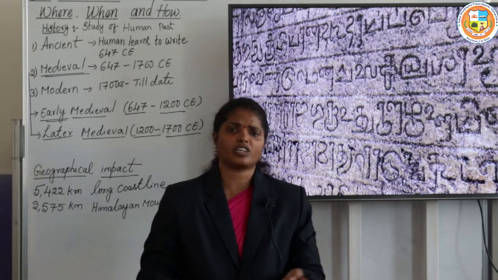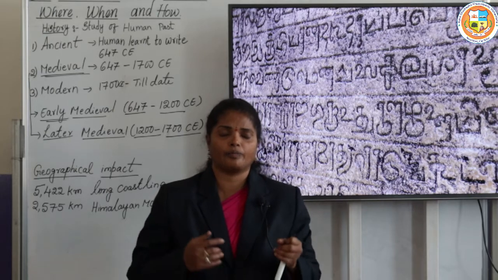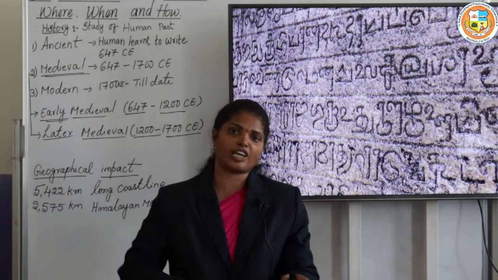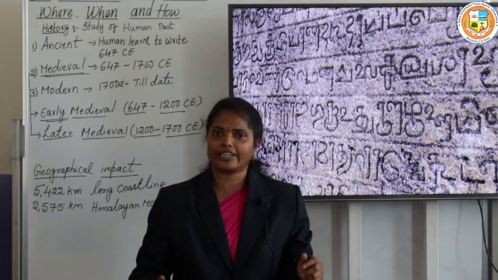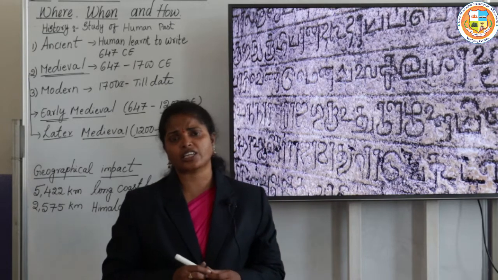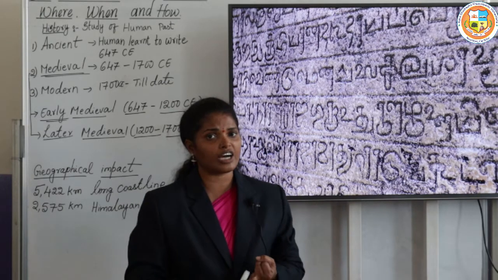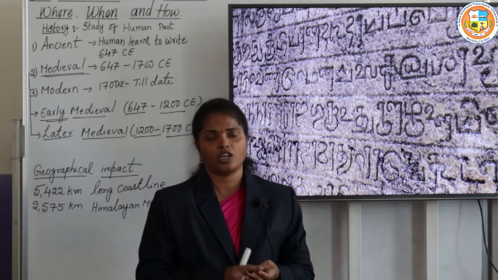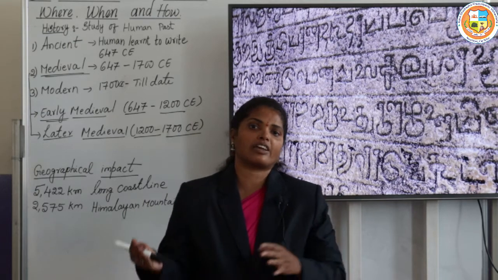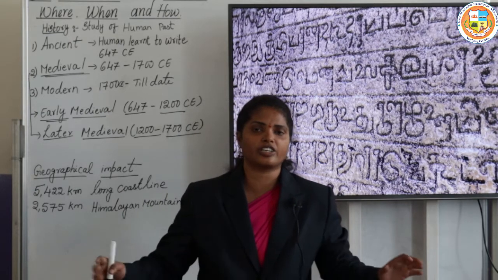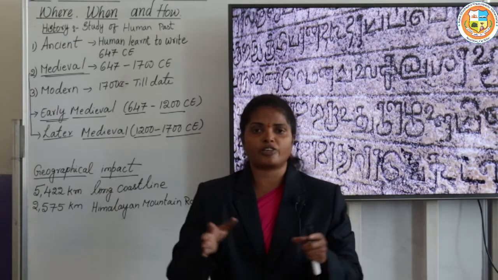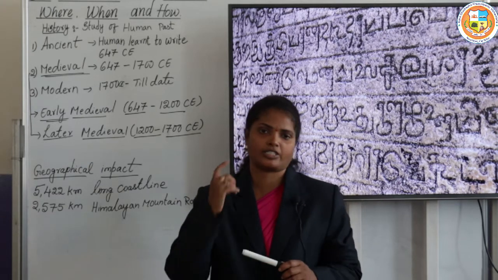Some of the best examples are the Turks, Afghans, Persians and Mongols. These dynasties mostly came from Central Asia and established their mighty kingdoms here.